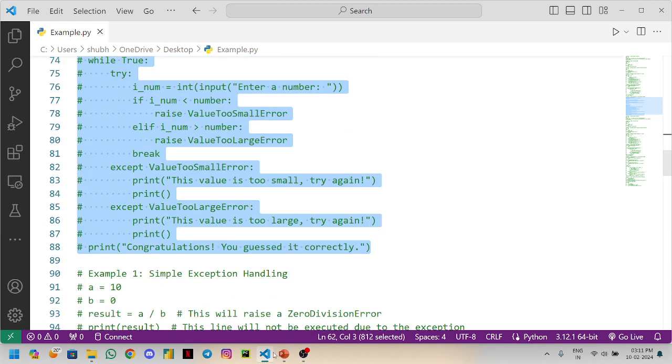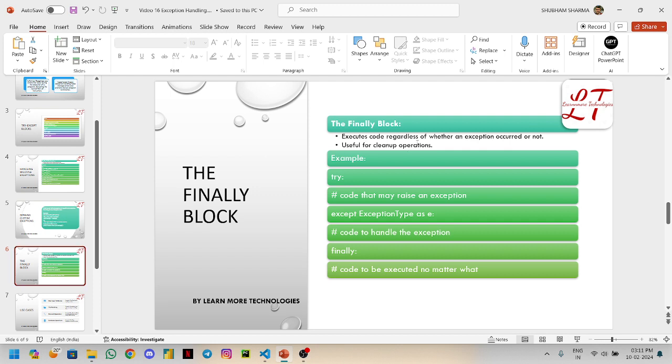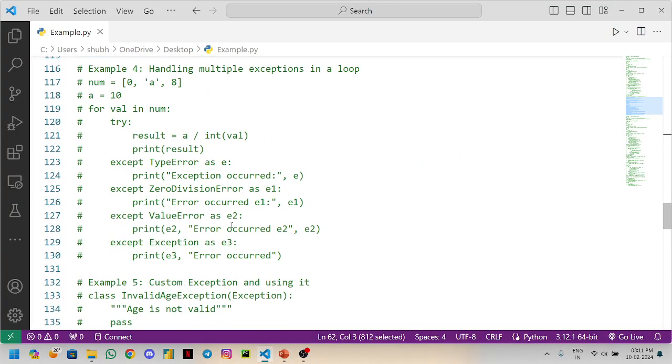Now, in the end, the finally block. What does it do? It will execute code regardless of whether an exception occurred or not. It is useful for cleanup operations. This is how the syntax works. Try, as you know very well, raise the exception, except Exception as E, which will handle the exception, and finally, code to be executed no matter what.